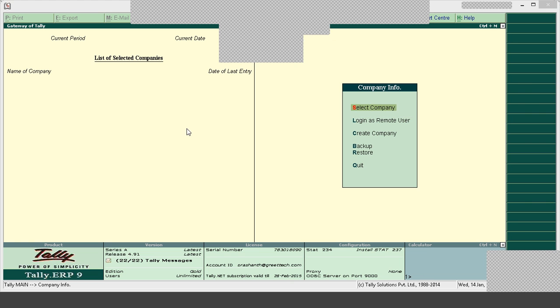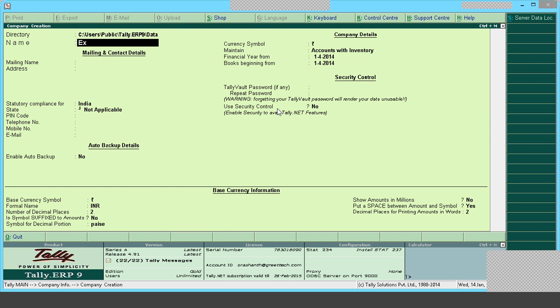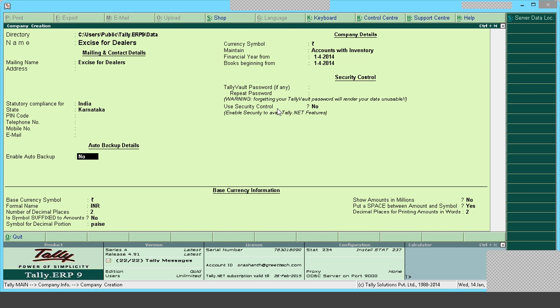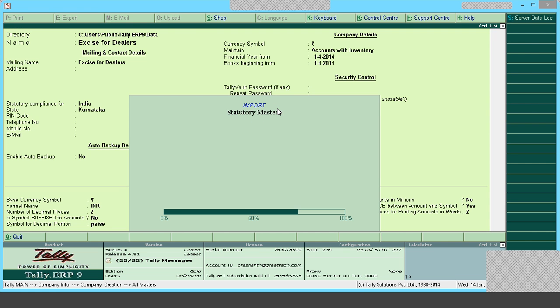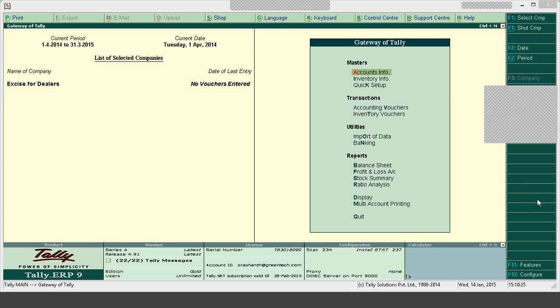Okay, to begin with, I will create a company, Excise for Dealers. You can provide the details in the company alteration screen. To begin with, we shall see how to enable excise in Tally. Excise is one of the statutory company features, and it should be enabled from F11 features.